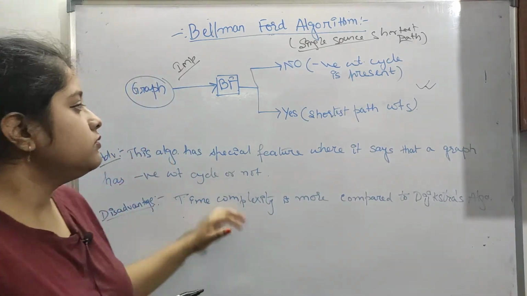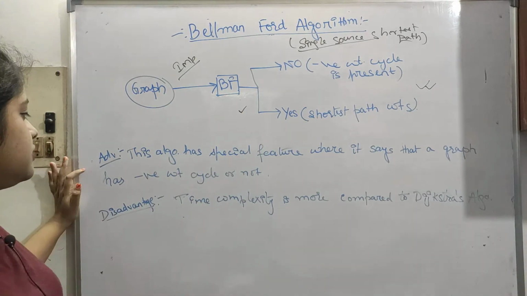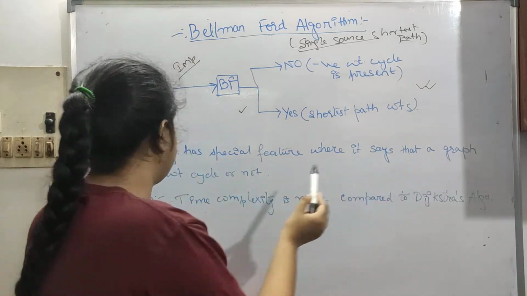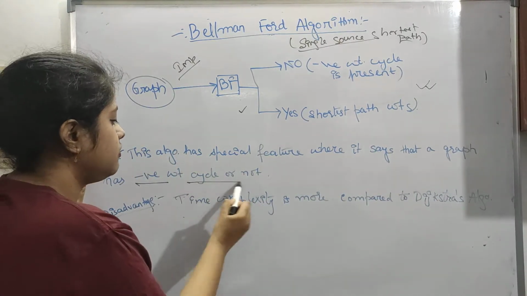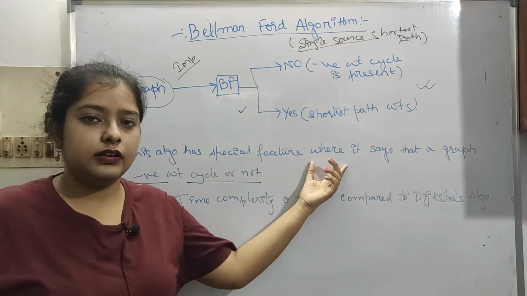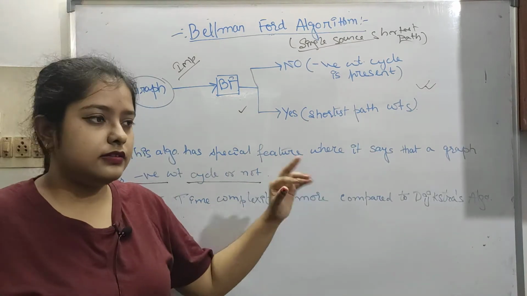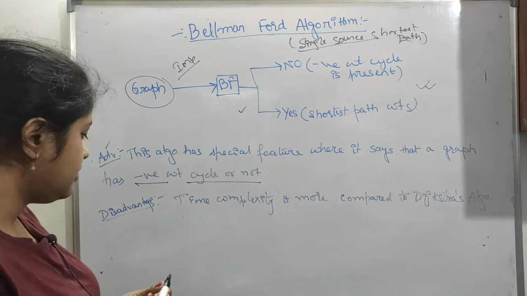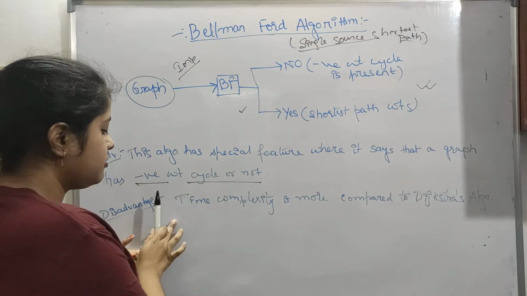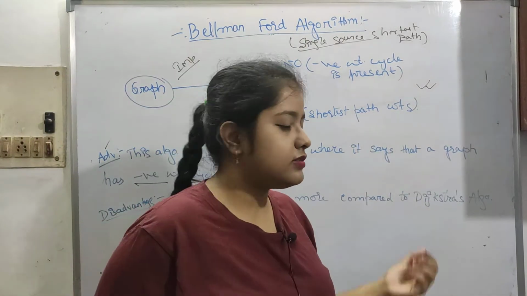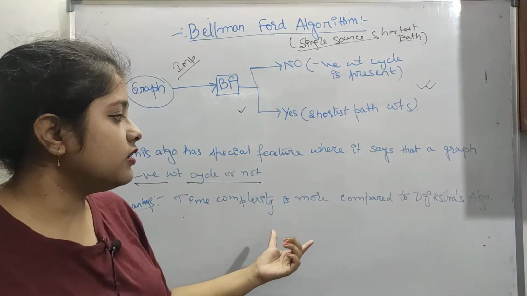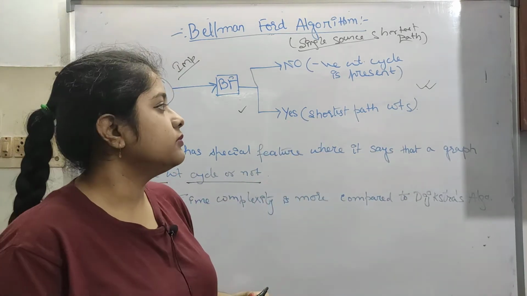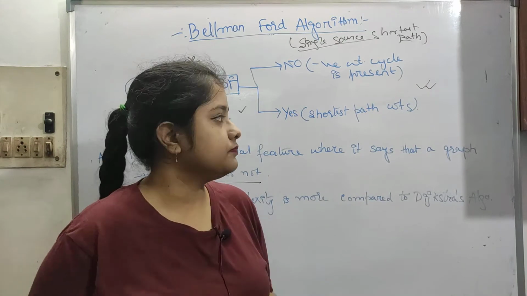Okay, so now this is the main point, and this is the advantage. This algorithm has a special feature where it says whether a graph has a negative weight cycle or not. It is an advantage, because it will say yes, a negative weight cycle is present, or no, it is not present. And the disadvantage is that time complexity is more compared to Dijkstra's algorithm. What is its time complexity? We will see while we do our algorithm. So now let's move on to our algorithm.